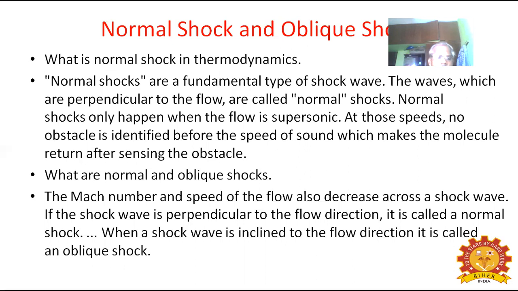Normal shock means perpendicular: when fluid is coming, perpendicular shock formation is a normal shock. When fluid is moving, waves created in an inclined direction are oblique shocks. This is the difference between normal shock and oblique shock.